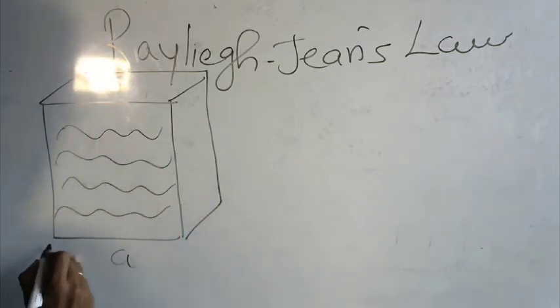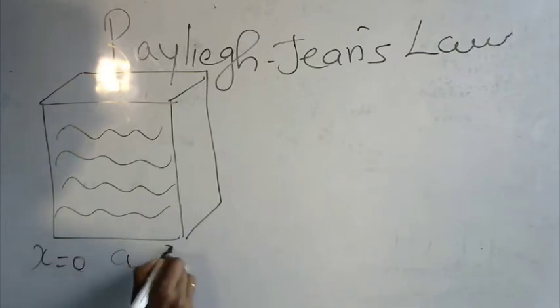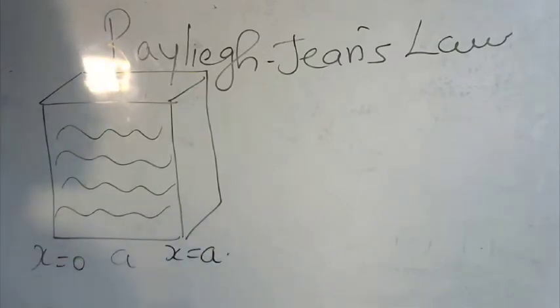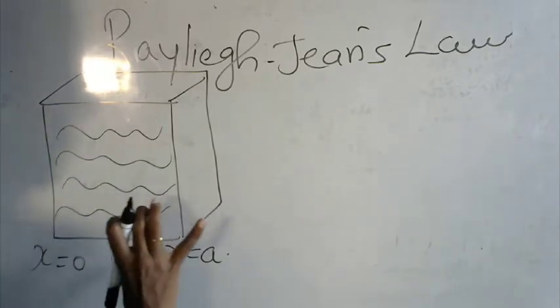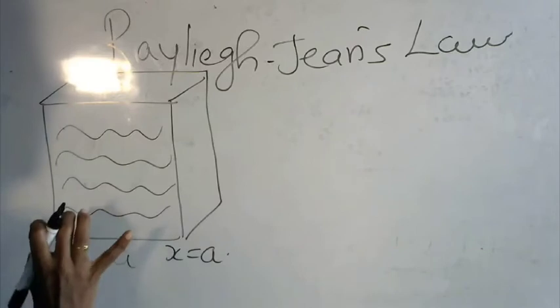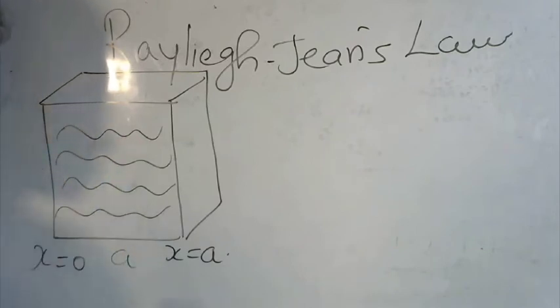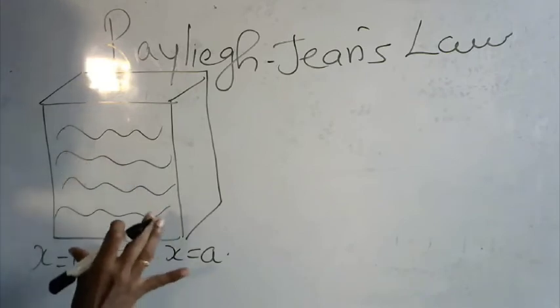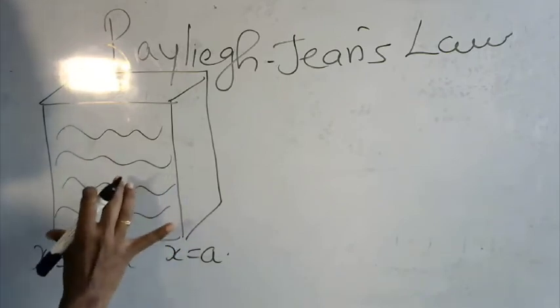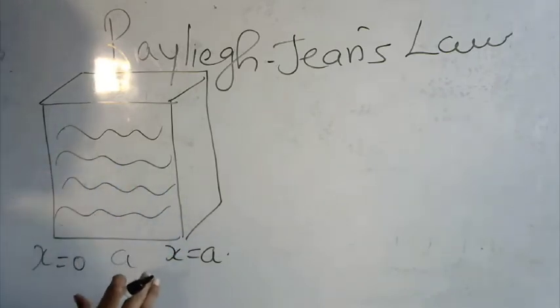So the boundary will be x equal to 0 to x equal to a. The black body radiation does not only go through this container along the x-axis alone, it can go through the y-axis also, the z-axis also, or in between x and y, or y to z, or z to x-axis also.